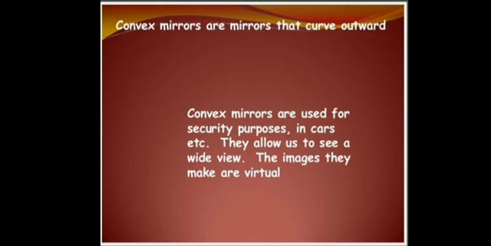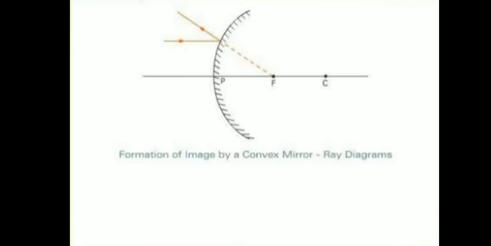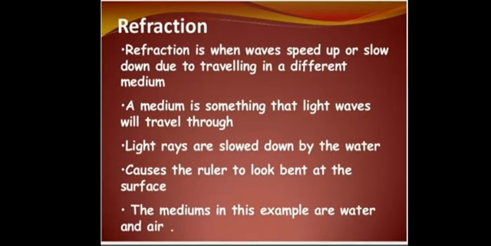Convex mirrors are mirrors that curve outward. Convex mirrors are used for security purposes in cars, etc. They allow us to see a wide view. The images they make are virtual. This is the ray diagram. I will explain, children.